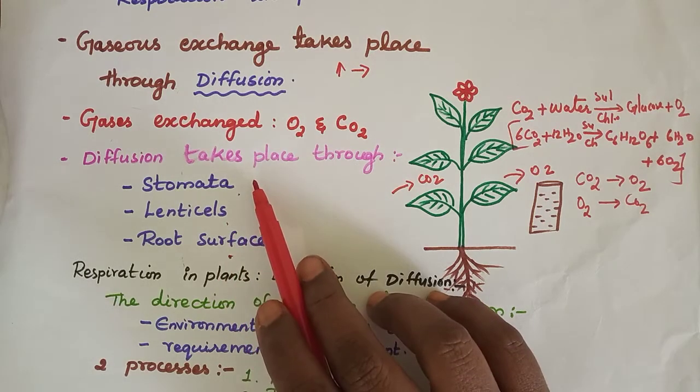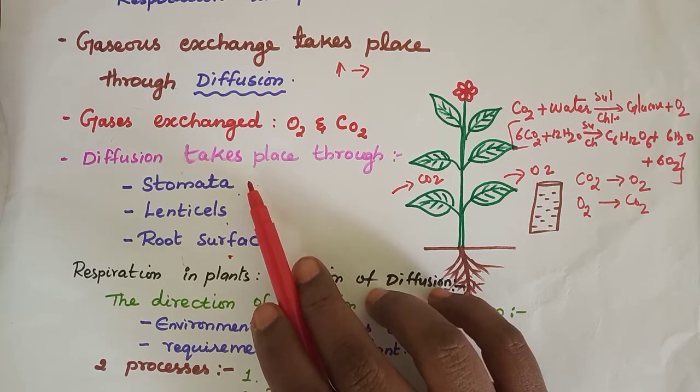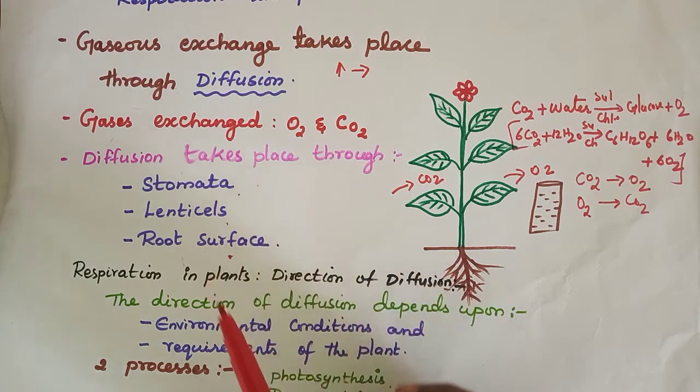Everybody knows very clearly about stomata. What is meant by stomata?